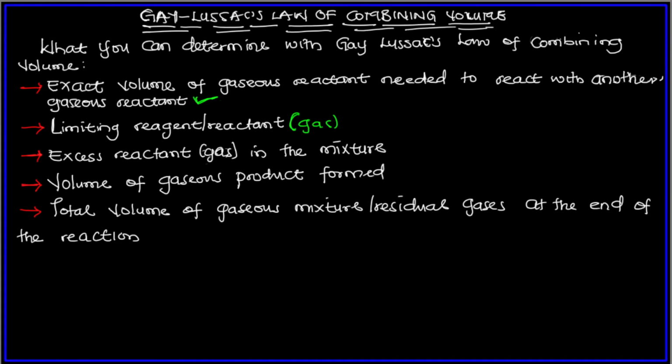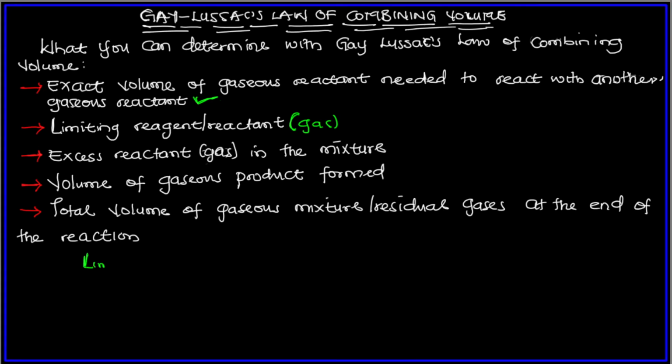What exactly is a limiting reagent? Let me explain quickly. The limiting reagent in chemistry is the reactant that gets used up first in a chemical reaction. In this case, we are talking about a gas. So just write it in your notes.